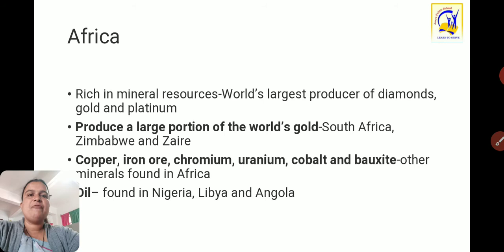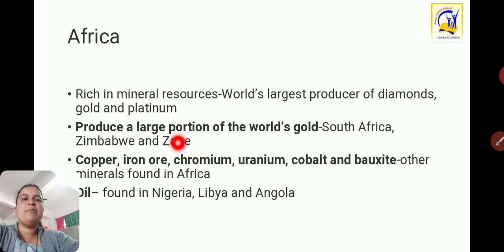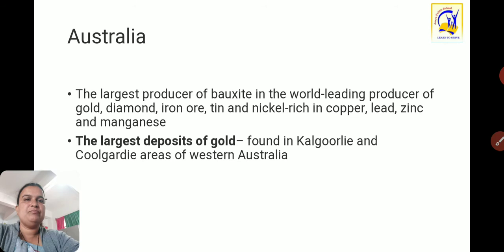Likewise, in the African continent, Africa is rich in mineral resources. The world's largest production of diamond, gold and platinum takes place in Africa. South Africa, Zimbabwe and Zaire produce a large portion of the world's gold. Copper, iron ore, chromium, uranium, cobalt and bauxite are other minerals found in Africa. Oil is also found in Africa, in Nigeria, Libya and Angola.